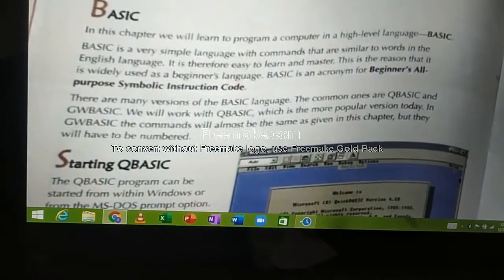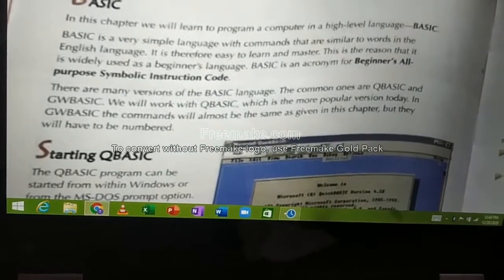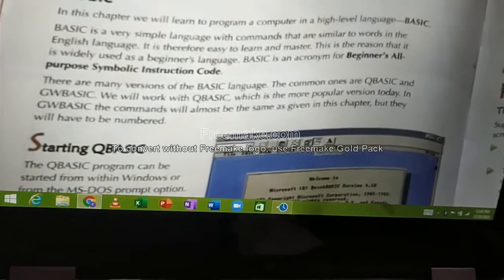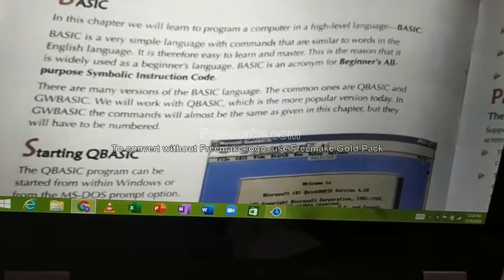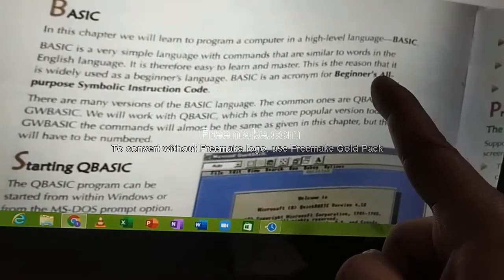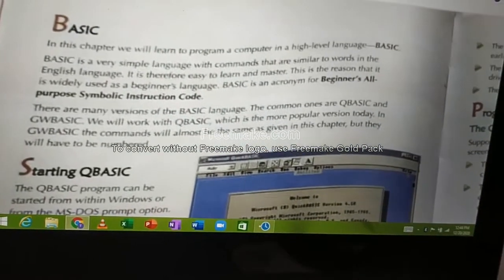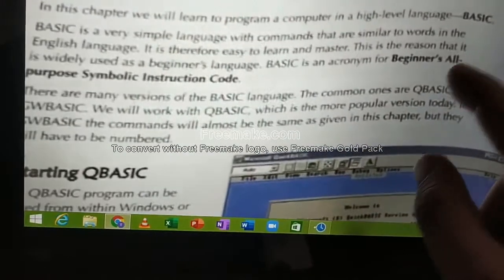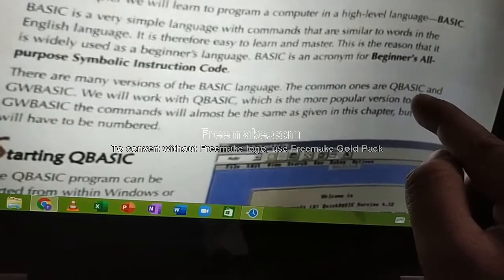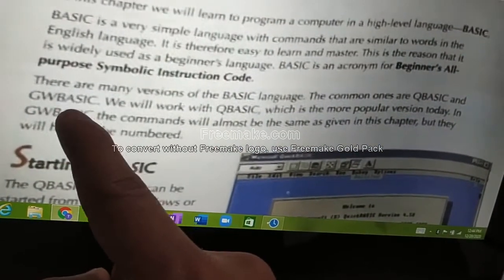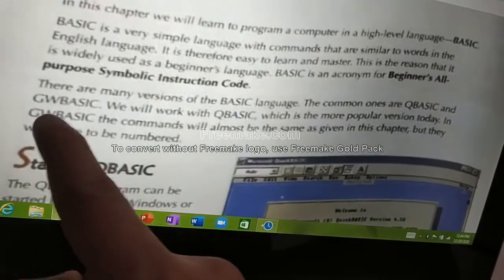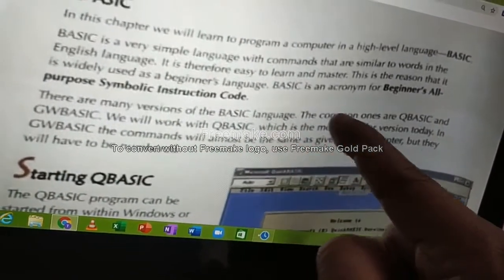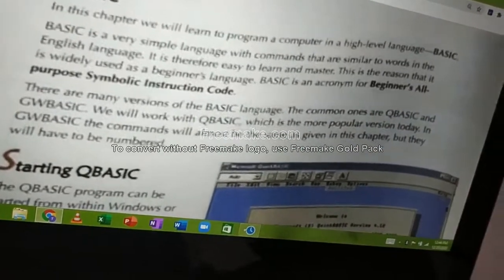There are many versions of the BASIC language. BASIC is a programming language, but it is categorized into many divisions. The commonly used ones are QBasic and GW Basic. We will work with QBasic, which is the more popular version today.